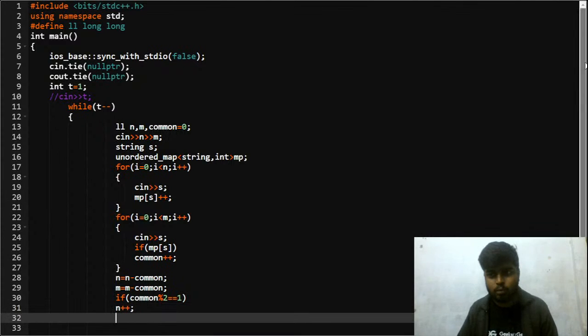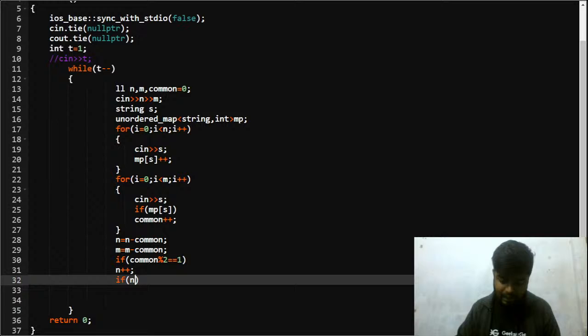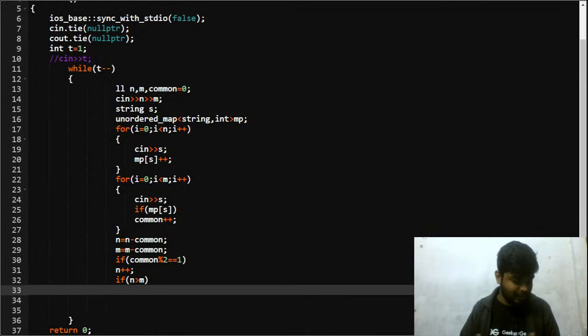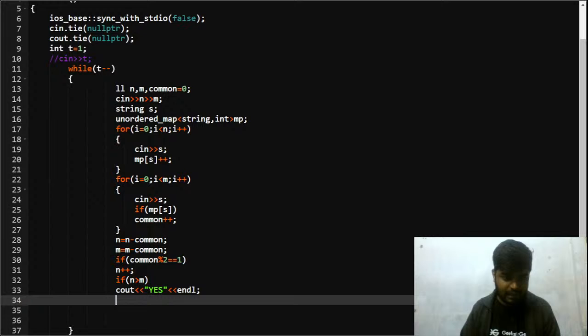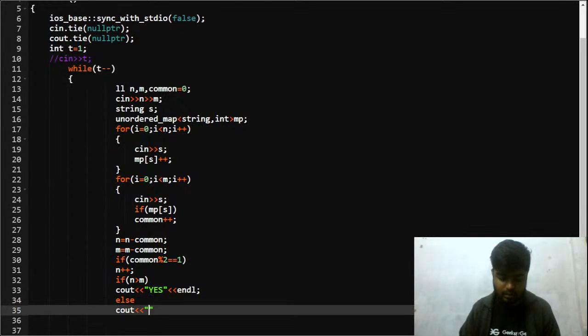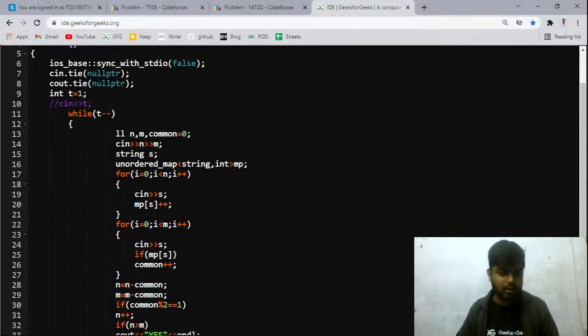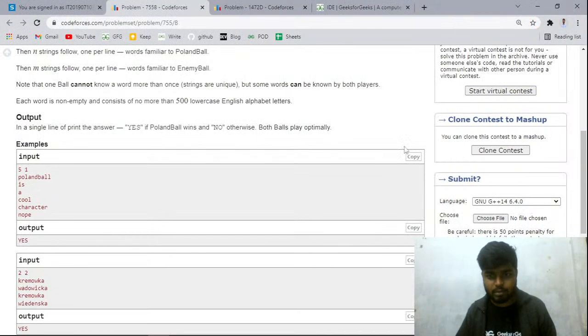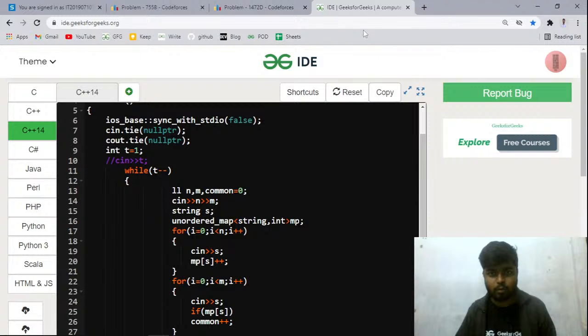This is what I'll do. And in the end, if my n is greater than m, then I will cout yes and change the line, else I'll print a no. Everyone is clear with this much part? Just quickly let me know.